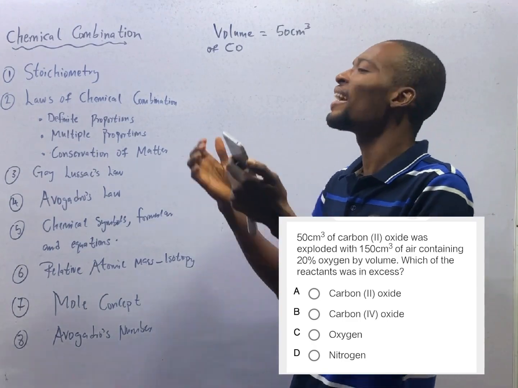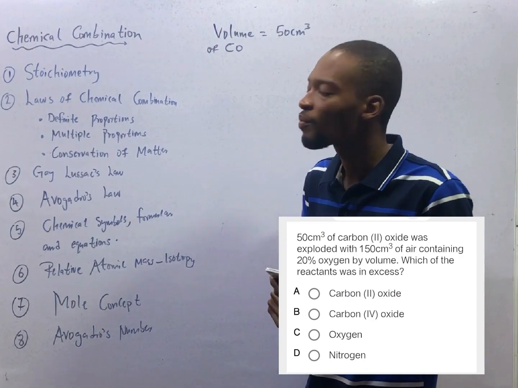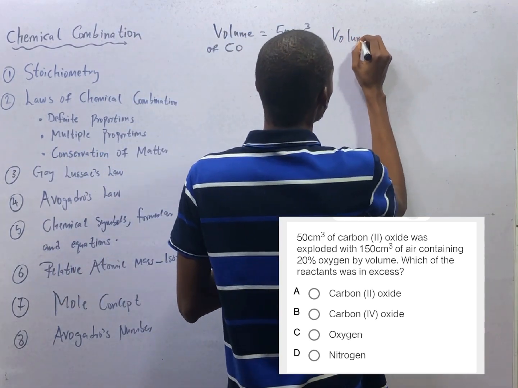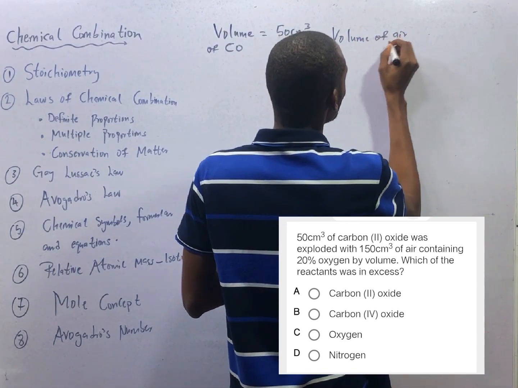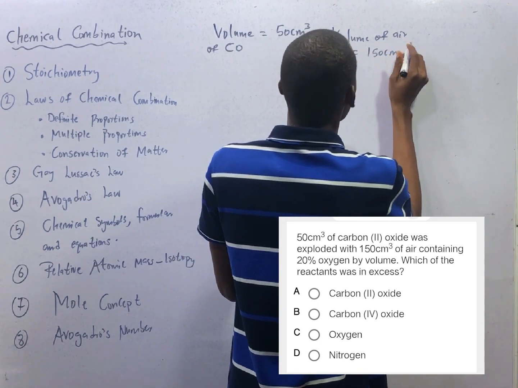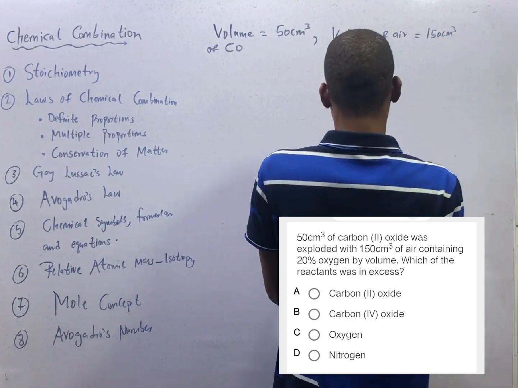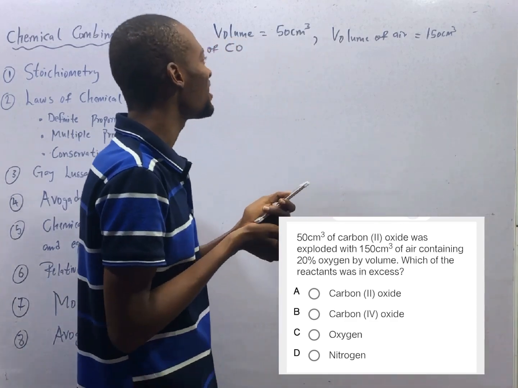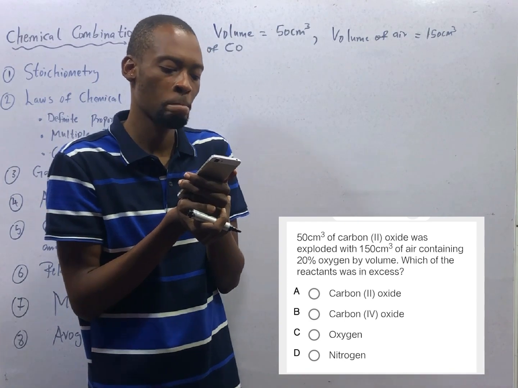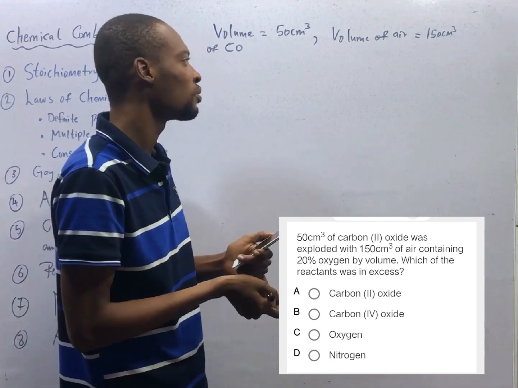This was exploded with 150 cm cube of air, which means volume of air is equals 150 cm cube. And it says that this air contains 20% oxygen by volume.